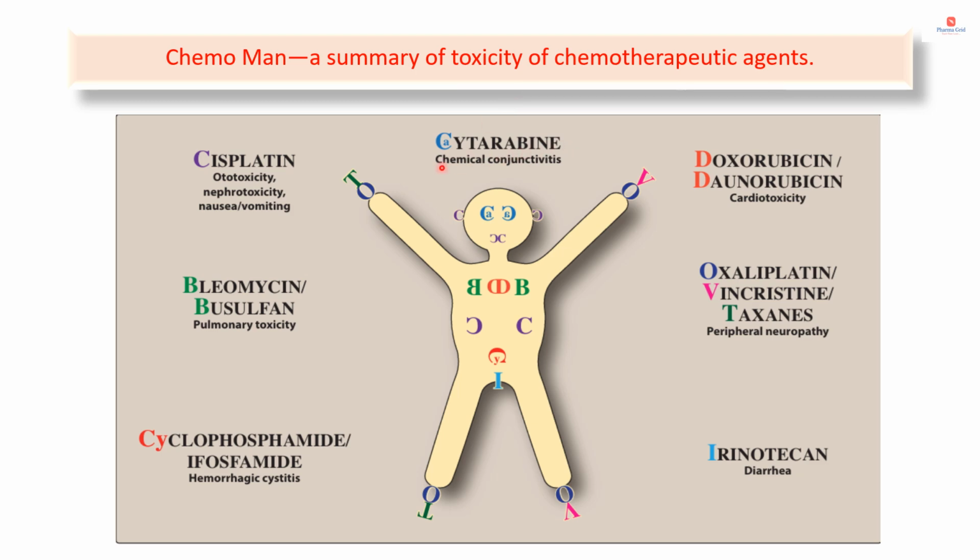Cytarabine causes chemical conjunctivitis. Doxorubicin and daunorubicin are associated with cardiotoxicity. Oxaliplatin, vincristine and taxanes cause peripheral neuropathy. And the major toxicity associated with irinotecan is diarrhea.